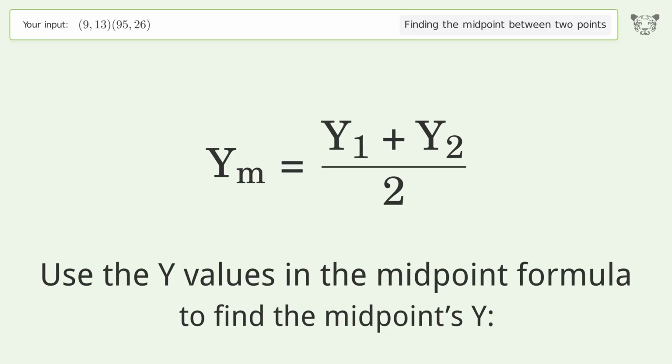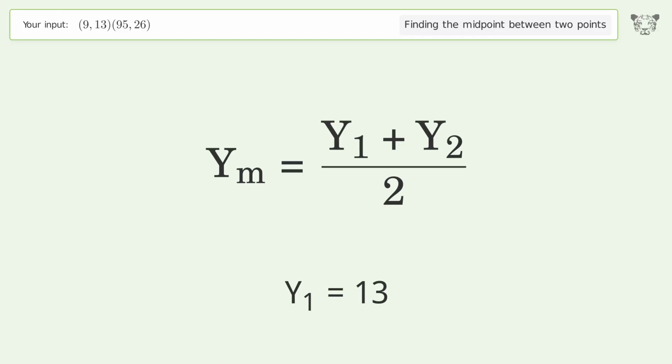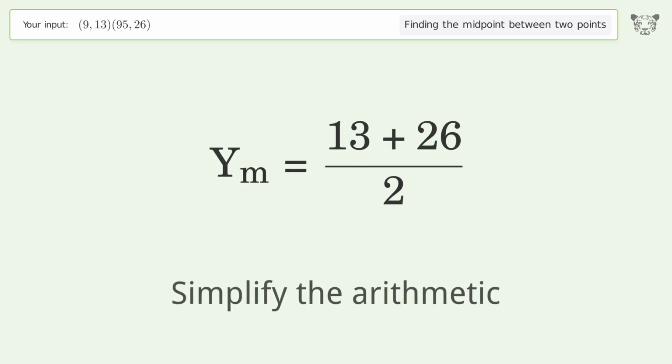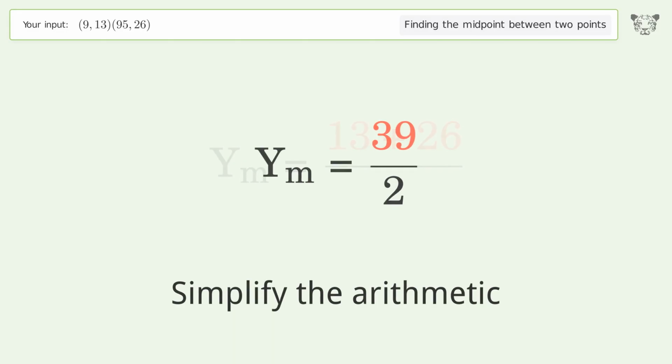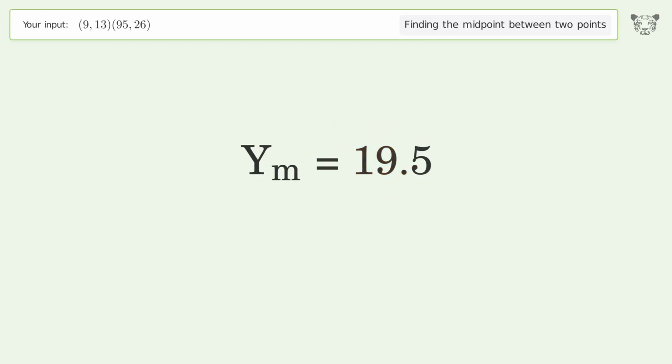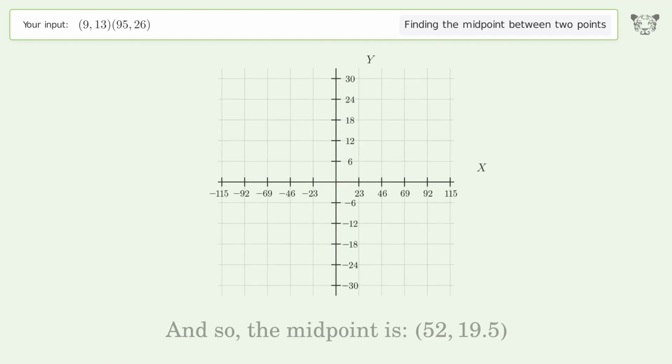Use the y values in the midpoint formula to find the midpoint's y. y1 equals 13. y2 equals 26. Simplify the arithmetic. And so, the midpoint is 52, 19.5.